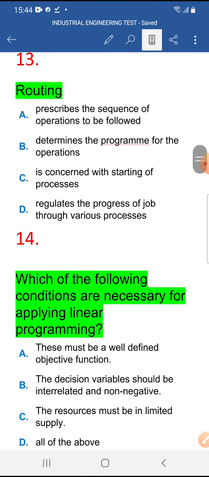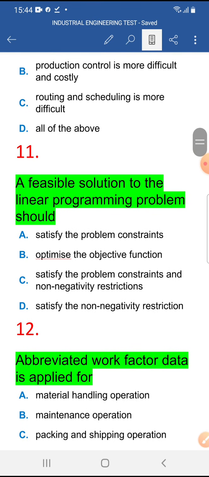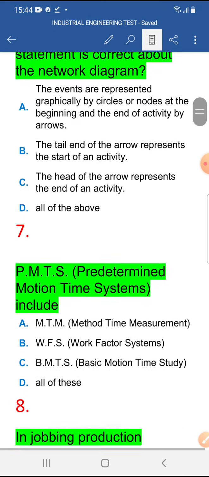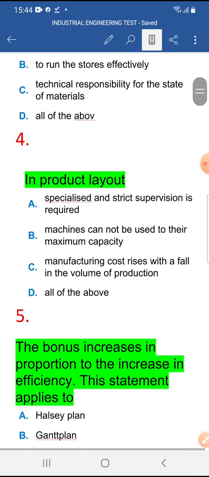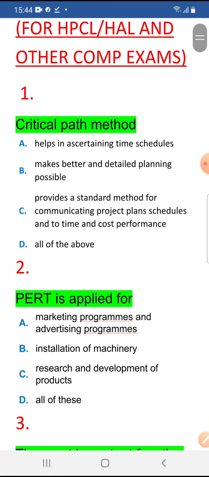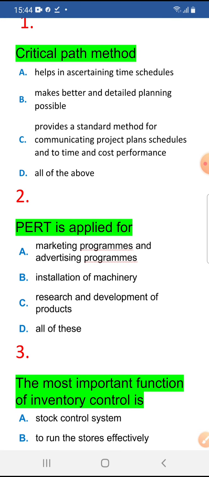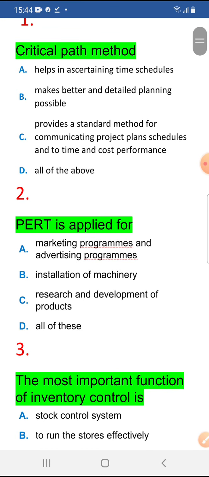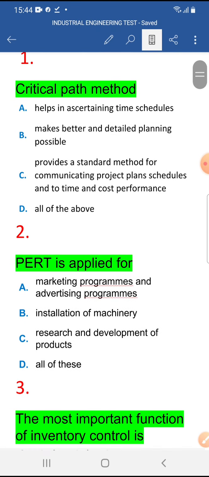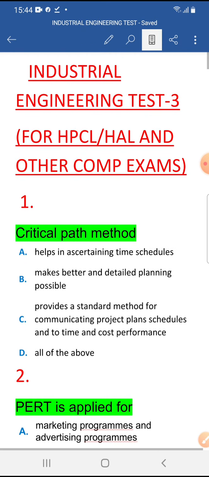I made that mistake before, so now I don't want to make it here. If you make the mistake here, it won't happen in your exams. Most people will get nearly the same marks. Suppose the exam is for 200 marks: everyone will get nearly 120, but the cutoff will be 135. You fall 15 marks short, but you should actually get 140. How are you getting fewer marks? Because of silly mistakes, from not practicing this test series, and because of this you are unable to clear the exam.